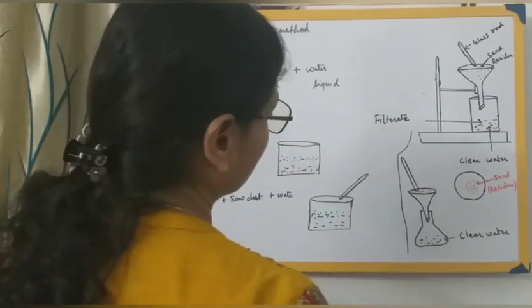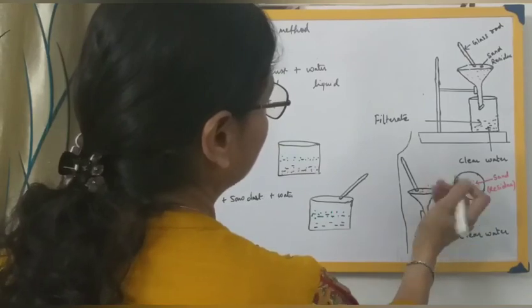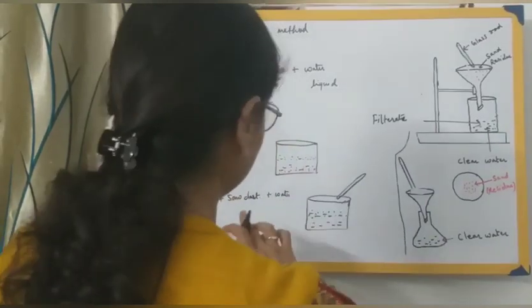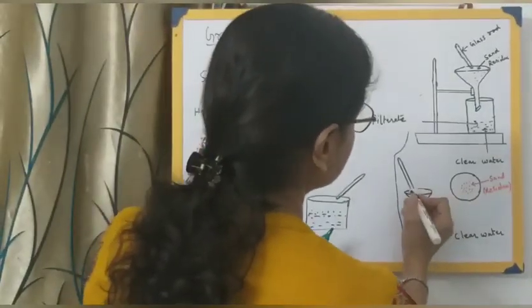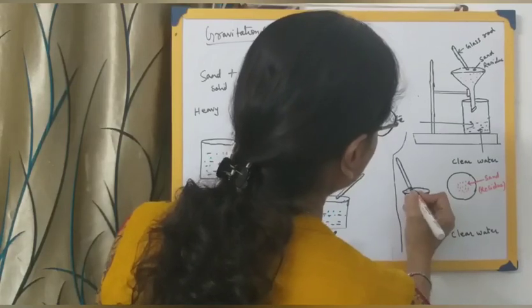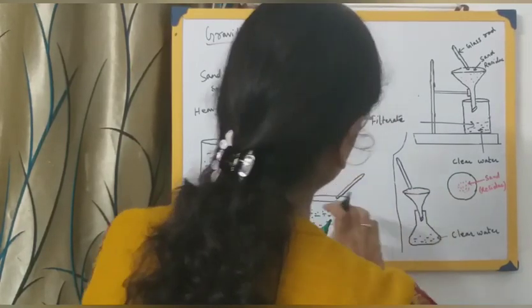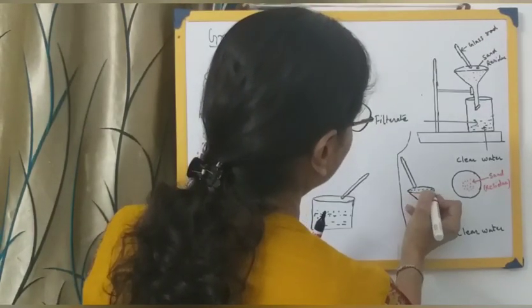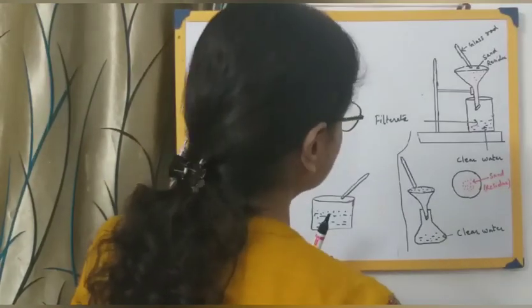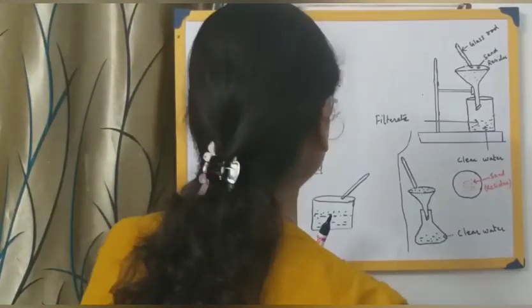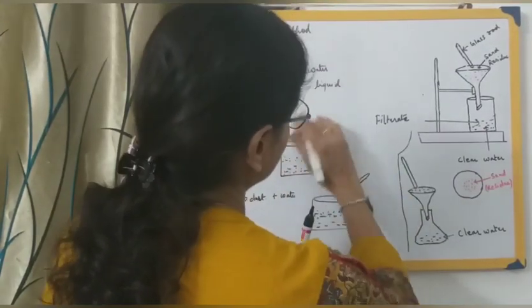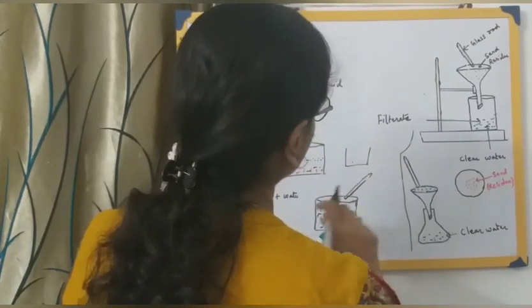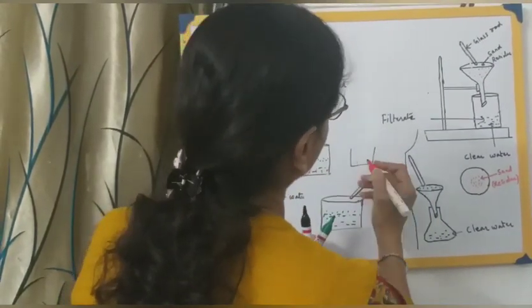Or if you are taking a conical flask over here, you will see that your sawdust will be collected over here. Let me show it over here with a green color, because our sawdust is green in color. My representation of sawdust is not green in color, but I have represented it with a green color. It's not possible for me to get all the colors over here, so the representation is green color. So the sawdust will be remaining over here in the filter paper as a residue, and your clear water will be getting collected into this beaker which you pour out. So this will be remaining only with the sand particles. Clear?